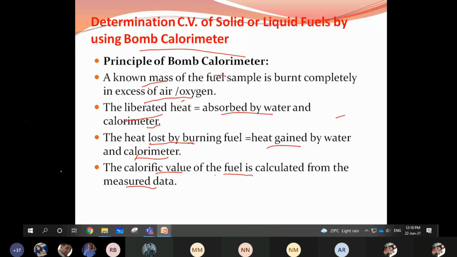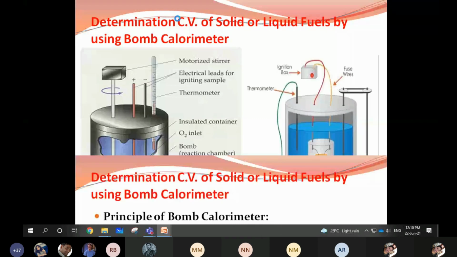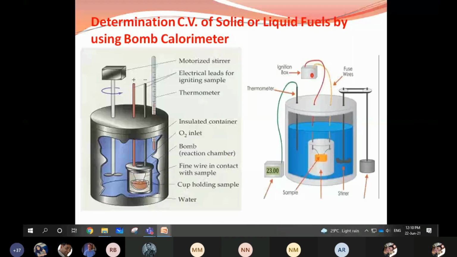The device looks like this. Can you see the device? Bomb calorimeter. I changed the slide. Has it appeared on your screen? Yes, ma'am. Yes. So this bomb calorimeter exactly looks like this.